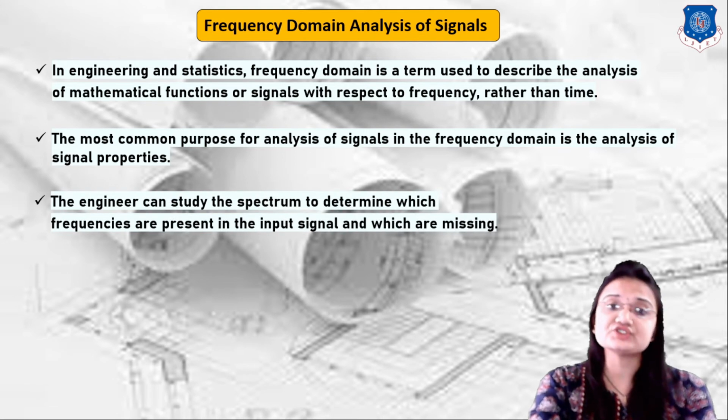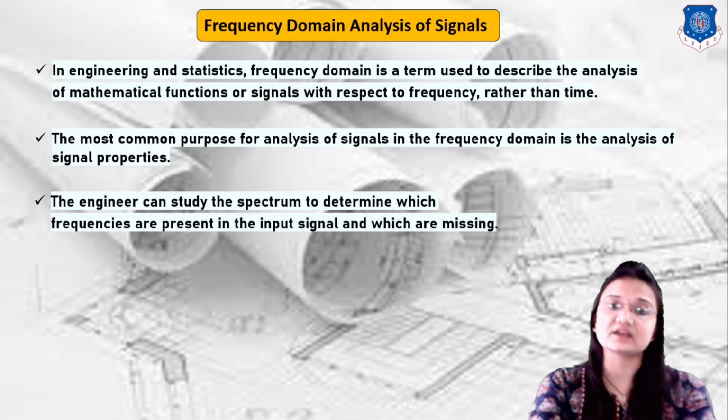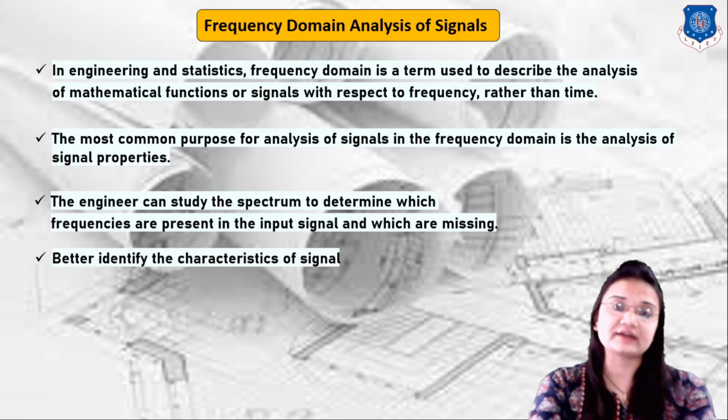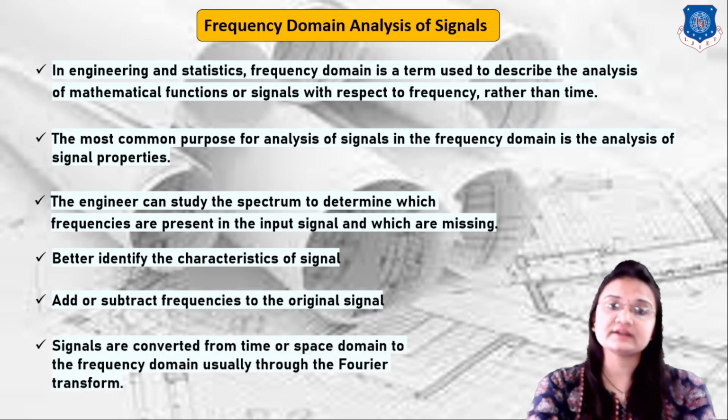Okay, next the engineer can study the spectrum to determine which frequencies are present in the input signal and which frequencies are present in the output signal. Then we will learn about the characteristics of the signals, then add and subtract frequencies to the original signal, and then lastly we will learn about what is Fourier transform. So Fourier transform is generally used to convert time domain signals into frequency domain signals.